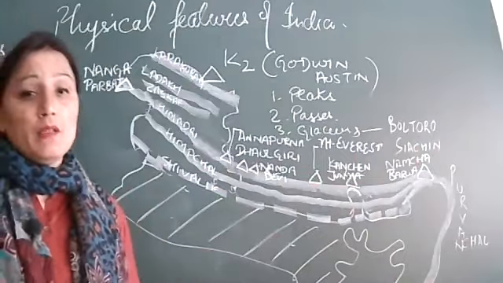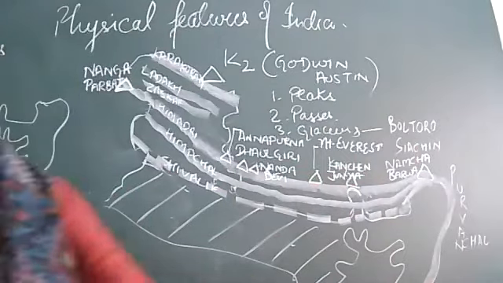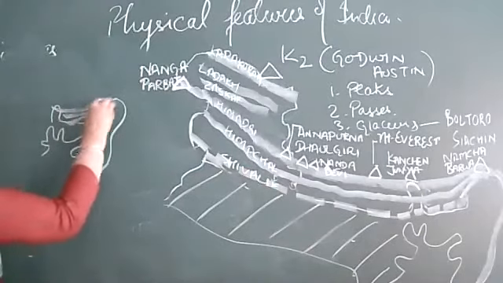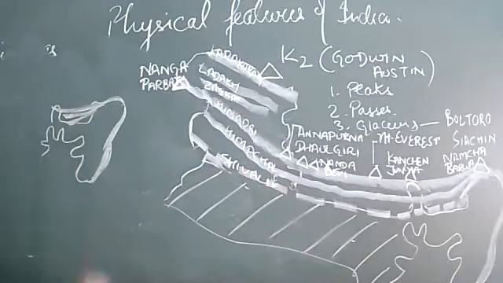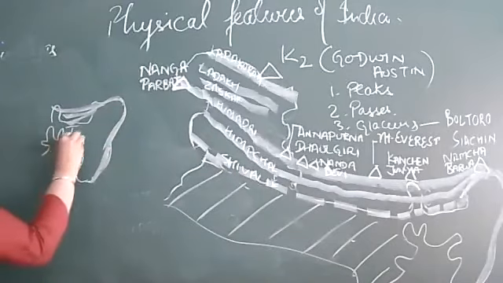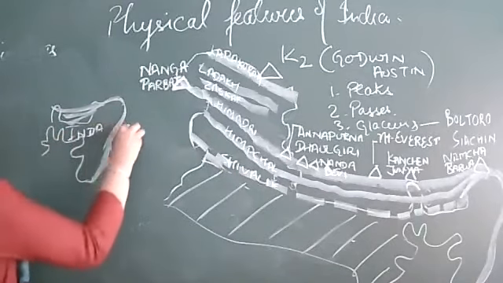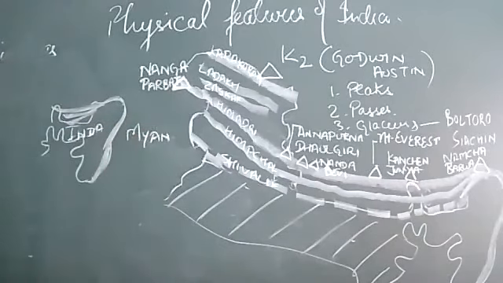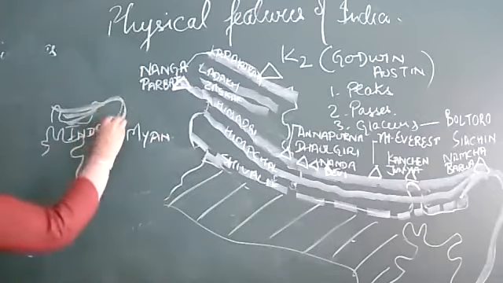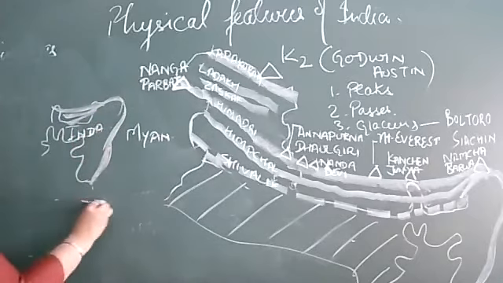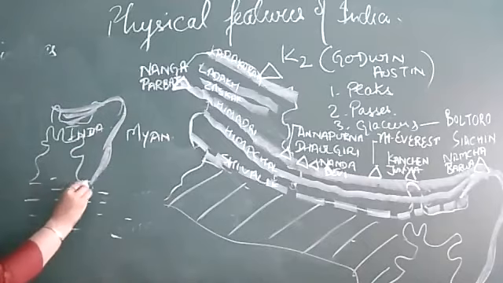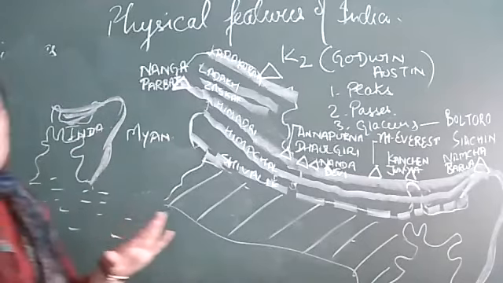Now ultimately what happened? Look here at this map. After meeting with each other, they turn towards the south, Purvanchal, and what is the speciality of Purvanchal? It makes a boundary between India, here we have India, and Myanmar. Purvanchal makes an international boundary between India and Myanmar. Ultimately, what happens to these mountains? They move ahead, and here we have the Bay of Bengal. These mountains submerge under the Bay of Bengal.